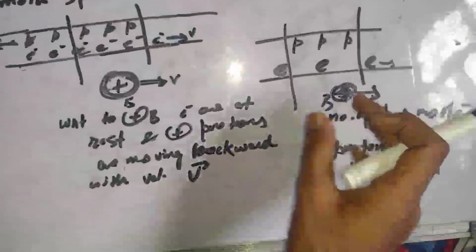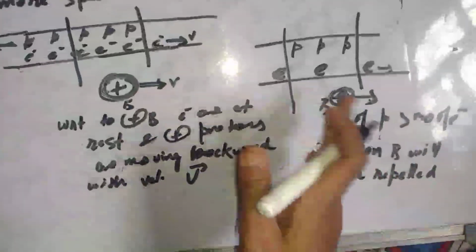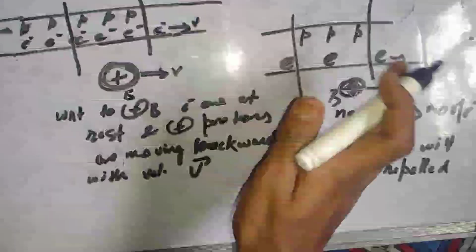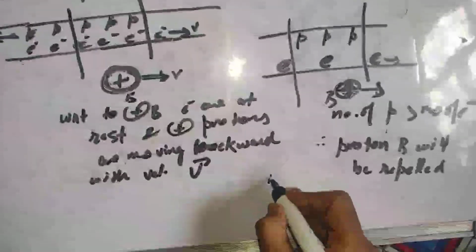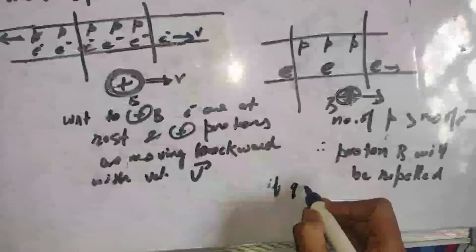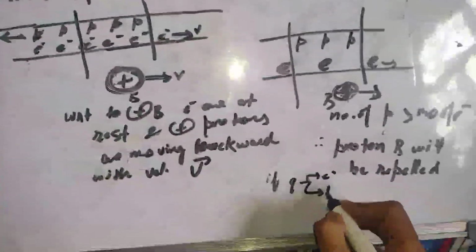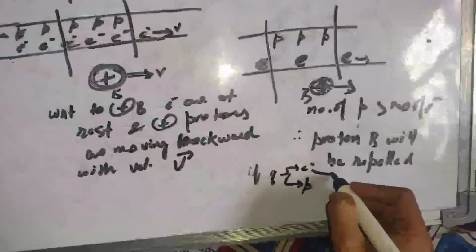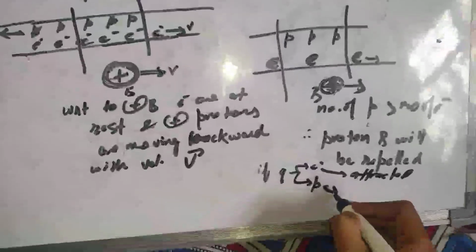If it was an electron, then protons would have attracted it, and electrons are not sufficient to repel it, therefore it will be attracted. So from this illustration, if Q is an electron it is attracted, and if it is a proton it is repelled.